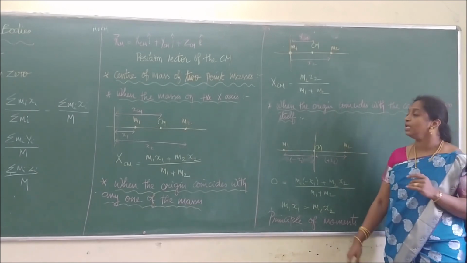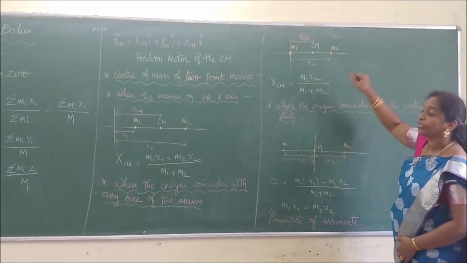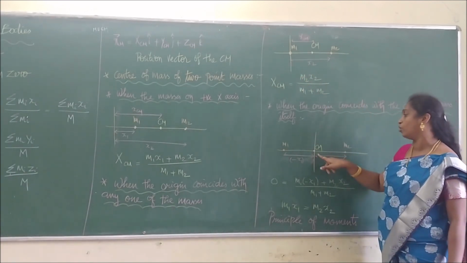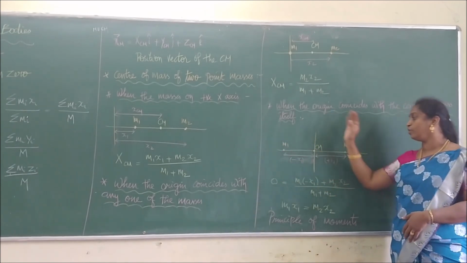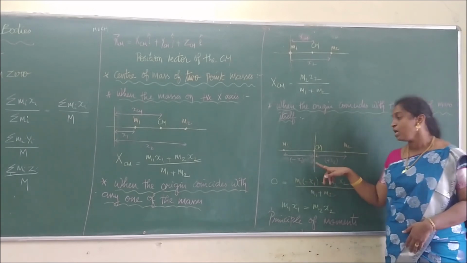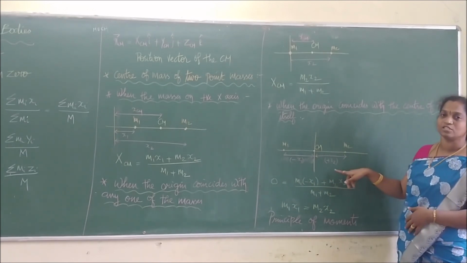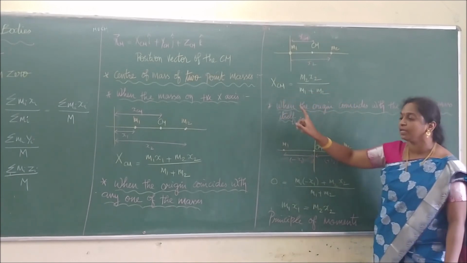Similarly, instead of a mass at the origin, we are going to consider the center of mass to be at the origin. So m1 will be along the negative x-axis and m2 will be along the positive x-axis. Therefore, this distance is minus x1 and this distance is plus x2 from the origin. The center of mass is 0, so xcm becomes 0.